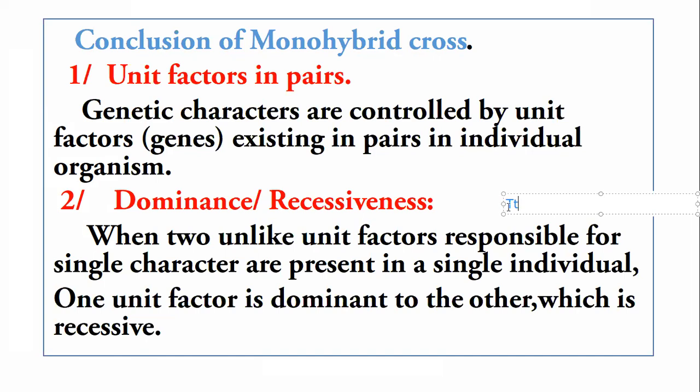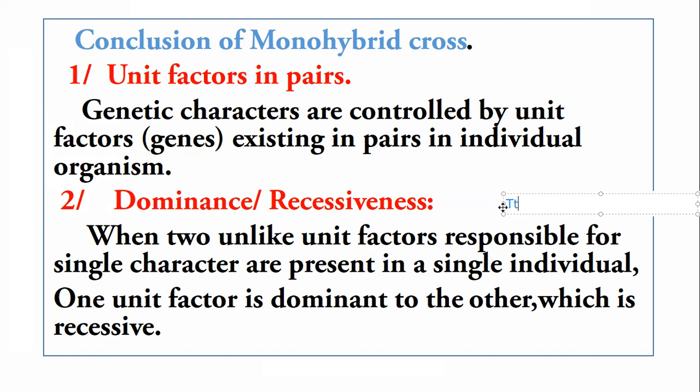Capital T is showing the tall allele, and small t is showing the dwarf allele. So that is a case of heterozygosity, but the phenotype of the individual is tall. That shows that the tall allele is dominant while the dwarf allele is recessive. That is also known as the law of dominance.